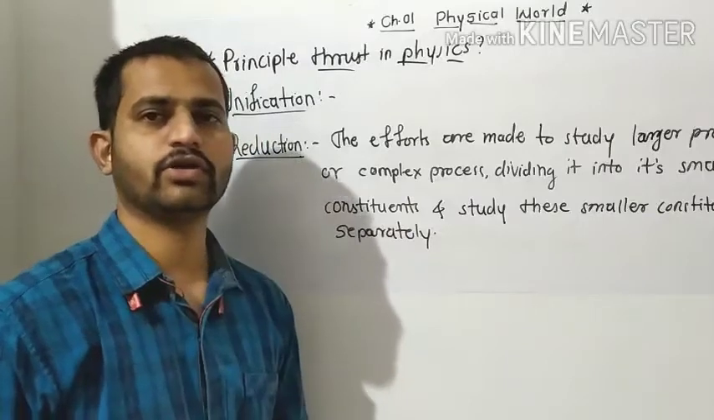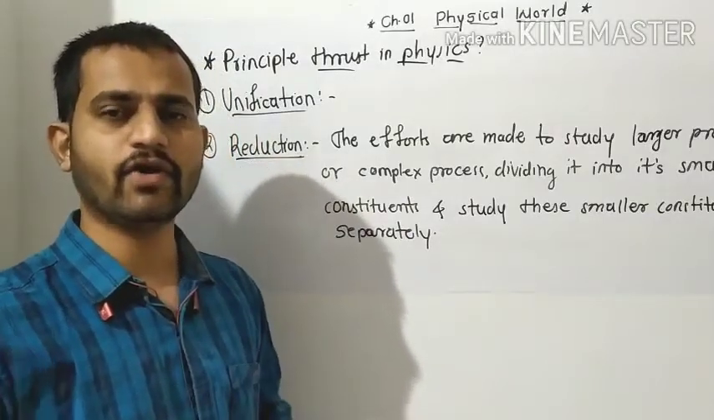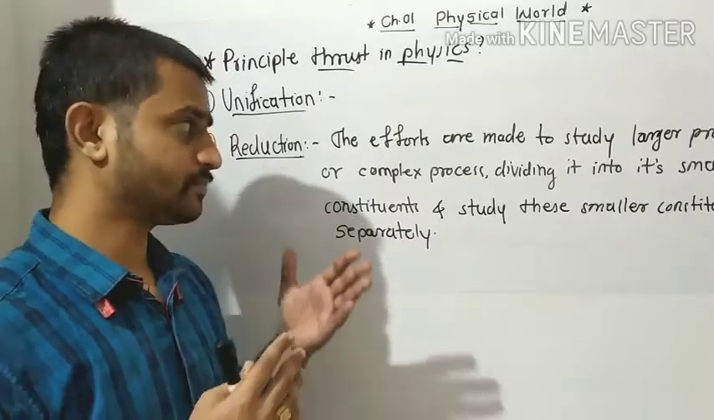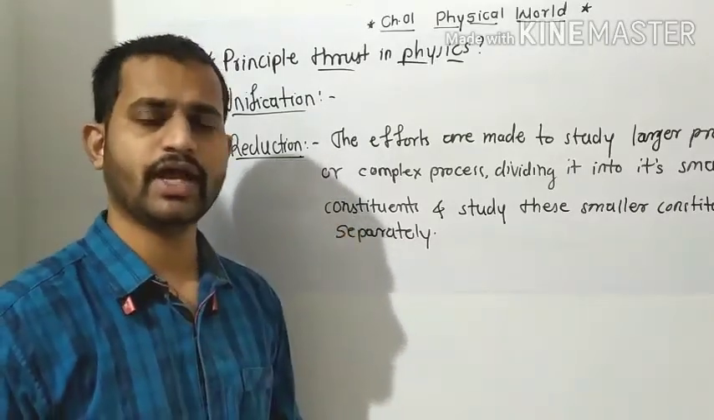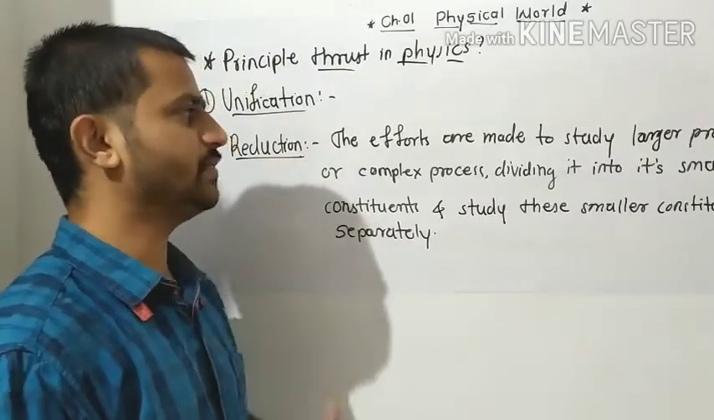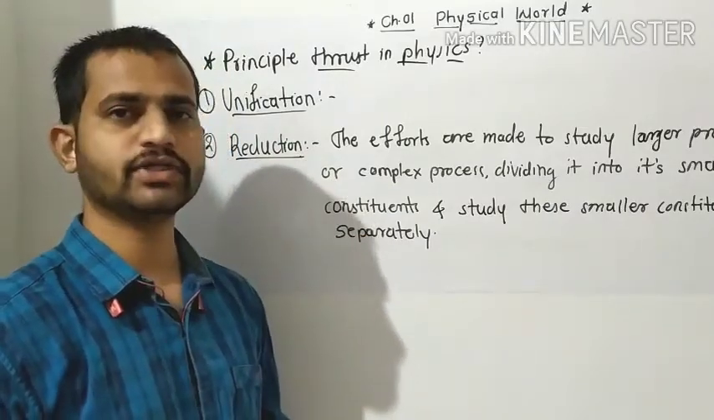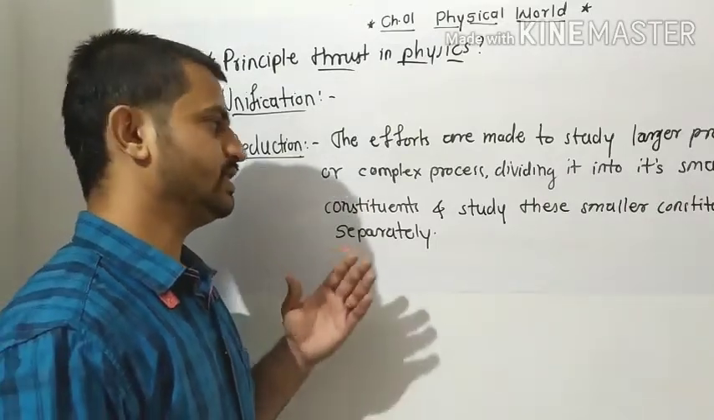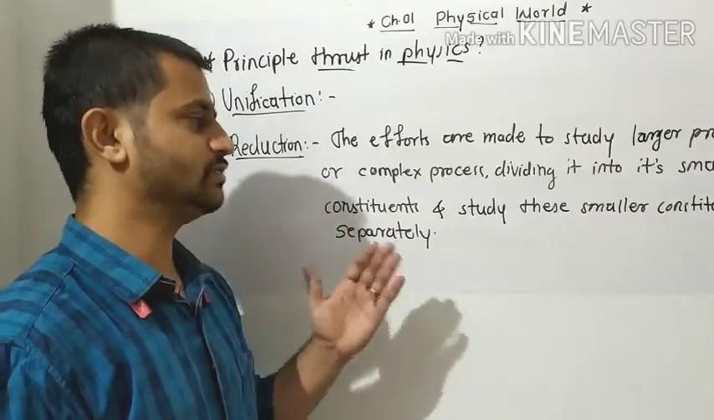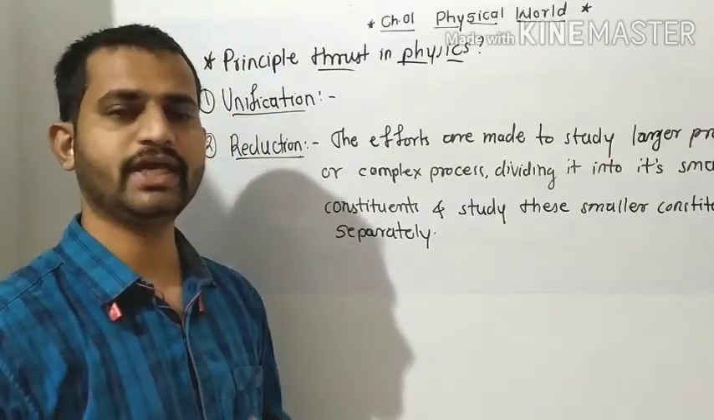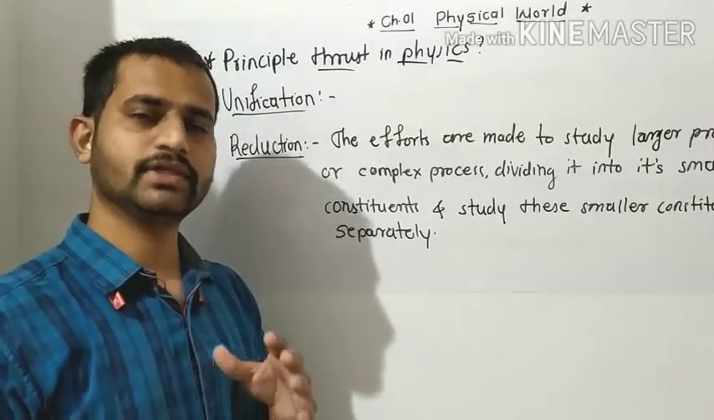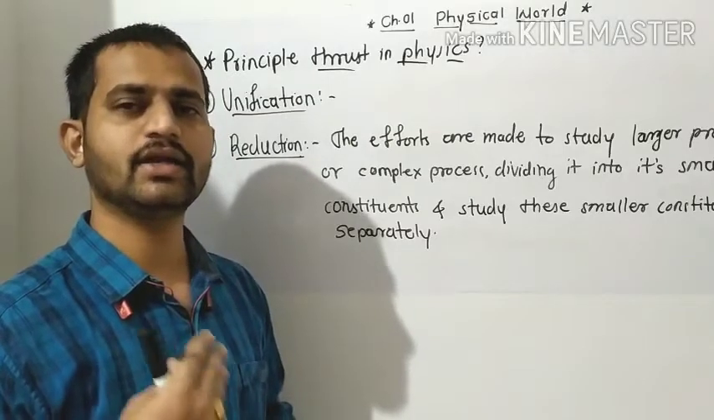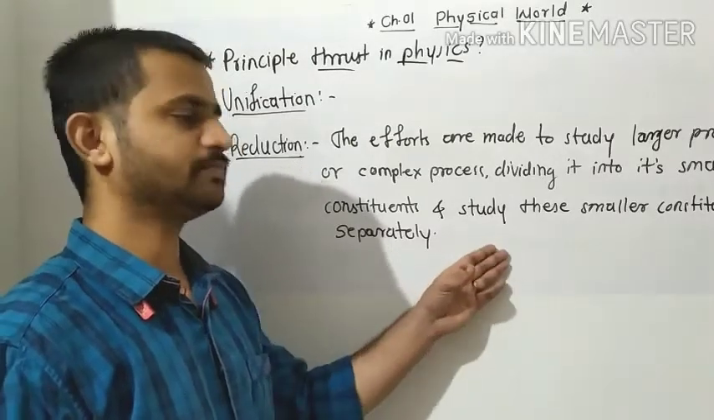And study these smaller constituents separately, so it will be easier for us to go one by one in the case of complex processes. Likewise, we can define reductionism as the efforts made to study larger or complex processes, dividing them into smaller constituents and studying these smaller constituents separately. So it will be easy for us. We can apply the single law to each smaller constituent, to each smaller process.